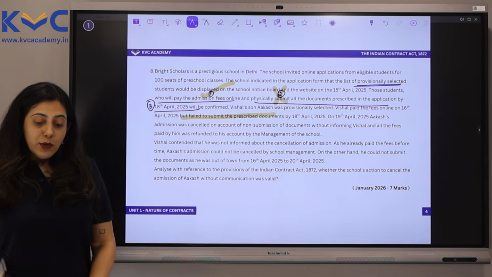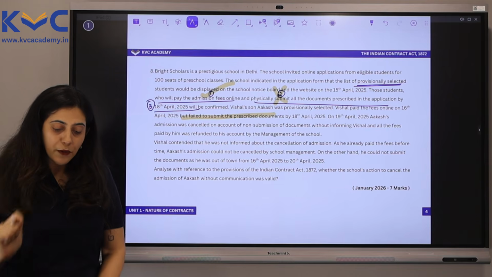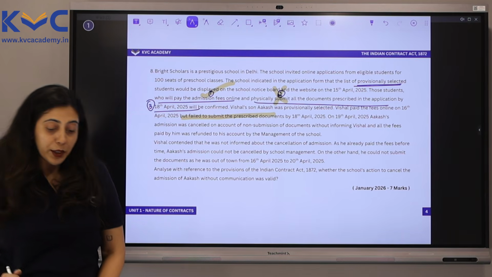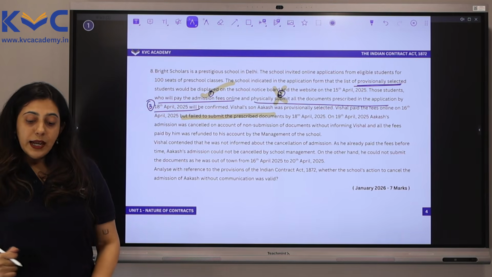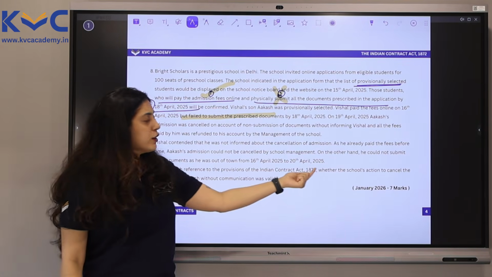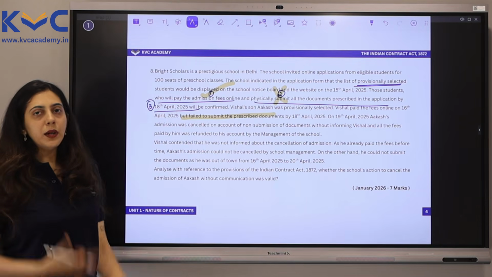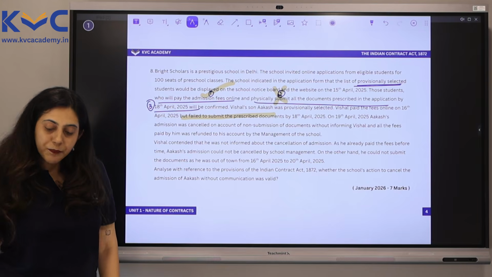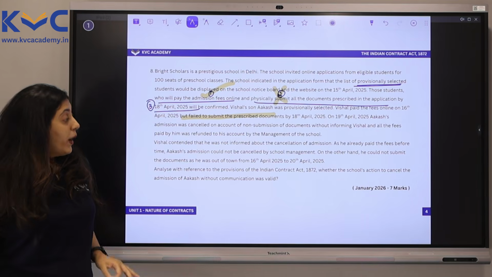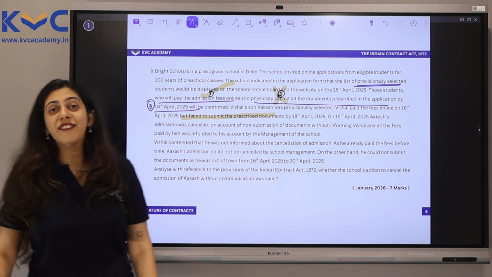Vishal contended that he was not informed about the cancellation of the admission. As he had already paid the fees before time, Akash's admission could not be cancelled by the school management. Second, he also says that he could not submit the documents as he was out of town from the 16th of April to the 20th of April. And since this was physical submission, if he is out of town by the 18th of April, he would not be able to submit the documents physically. Analyze with reference to the provisions of the Indian Contract Act whether the contention of the school to cancel the admission of Akash without communication was valid.